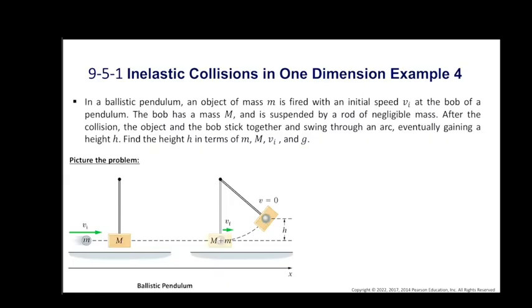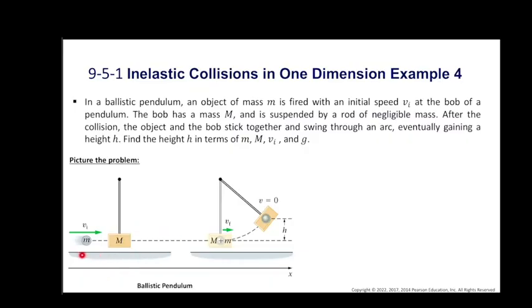So in a ballistic pendulum, an object of mass m is fired with an initial speed vi at the bob of a pendulum, and the bob has a mass of capital M and is suspended by a rod of negligible mass. After the collision, the object and the bob stick together and swing through an arc, eventually gaining a height h. Now we are asked to find the height h in terms of m, M, vi and the gravity g. So now our sketch shows the physical setup of the ballistic pendulum.